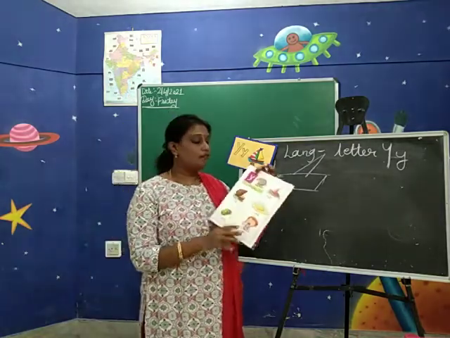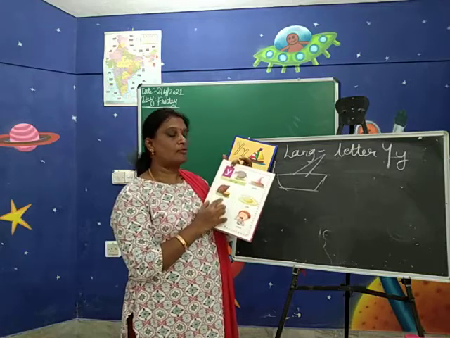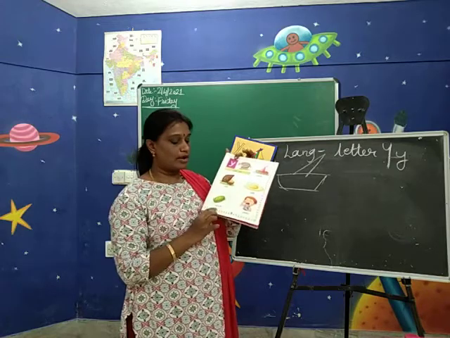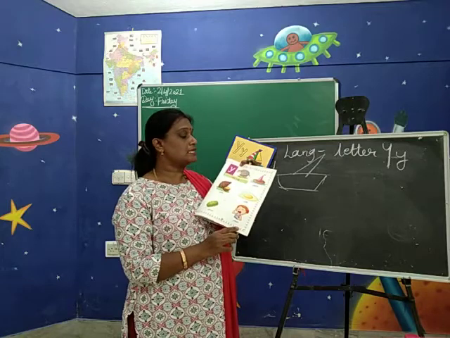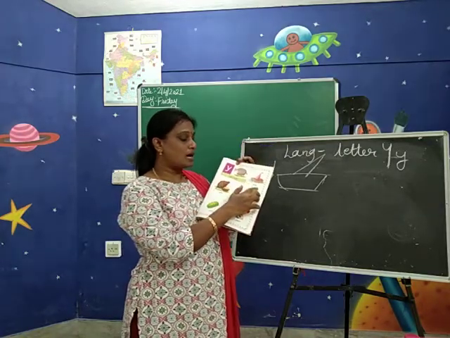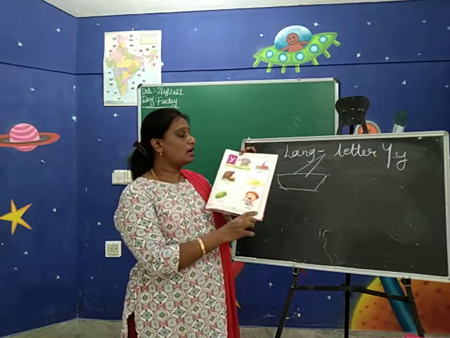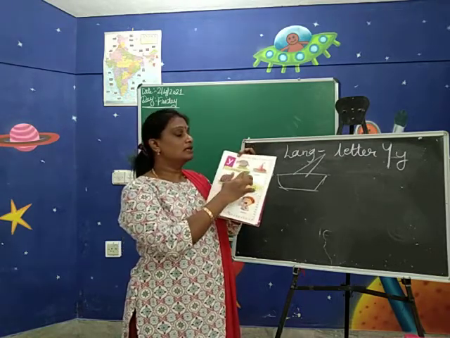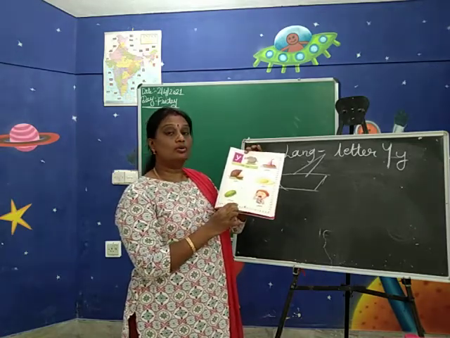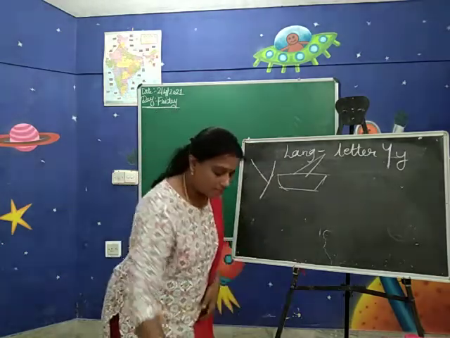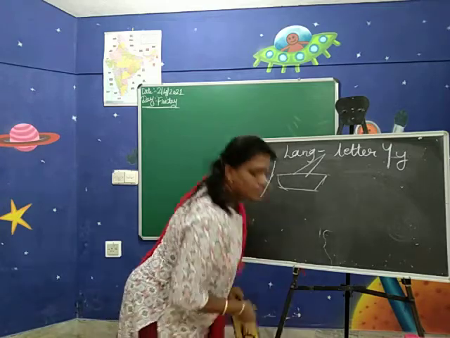Please listen, children. Y for yak. Y for yacht. Y for yam. Y for yolk. Y for yo-yo. Y says ya. Ya, yacht, ya, yam, ya, yolk, ya, yo-yo, ya, yam. Okay. Now I will do an activity for the Y letter.